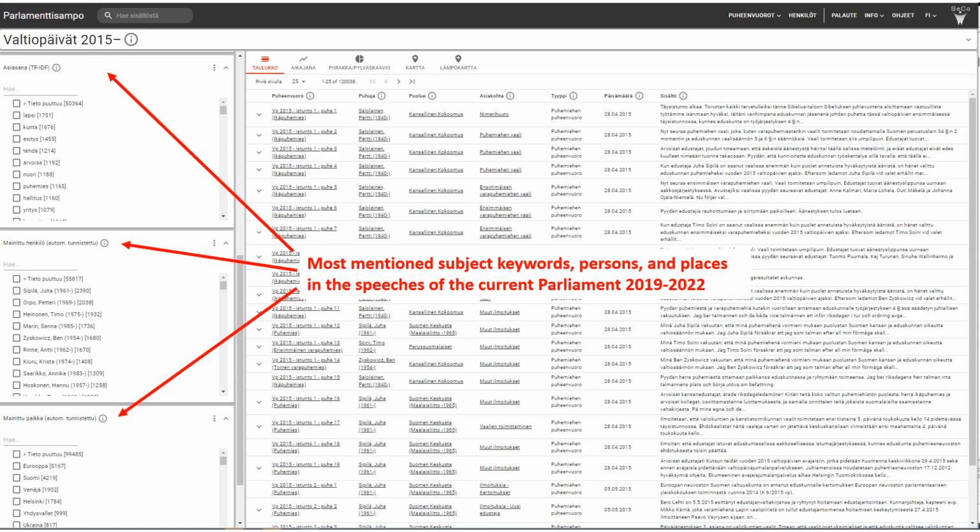The speeches after 2015 have been enriched by extracting keywords automatically from the speech, mentioned places and mentioned persons. In this way, the subject matter of the speeches can be searched for by using the facets.